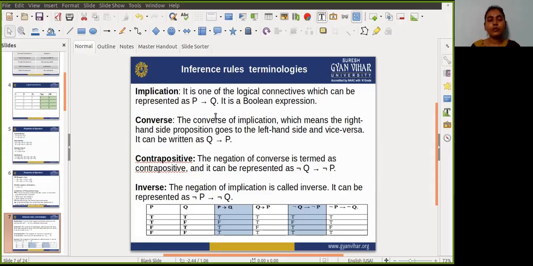Following are some terminology related to inference rules. First terminology is implication, second is converse, third is contrapositive, and then inverse. So these are some terminology which are actually used.